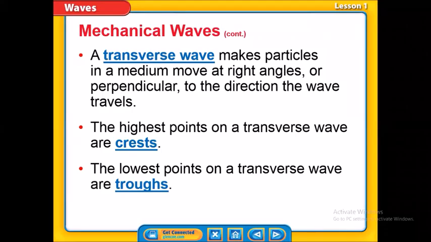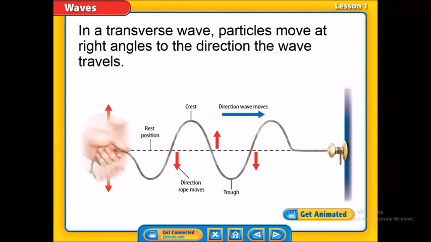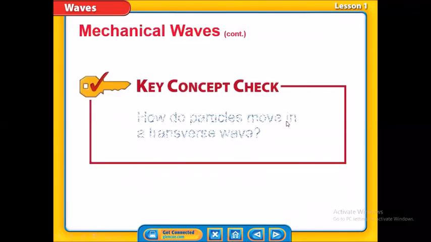Okay, as we learned, we have transverse wave, and this is the one with the highest points and lowest points, crests and troughs. Okay, it's where the matter, or the particles of the matter, move through it in this shape, perpendicular or at a right angle, up and down. Of course, here the hand is the source of the vibration. So since this is the source of energy, the wave will move away from the source of energy.